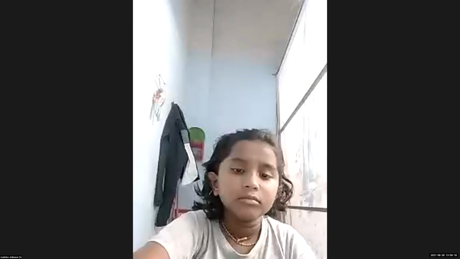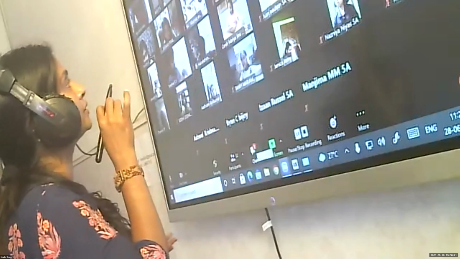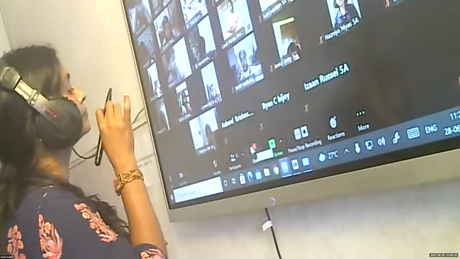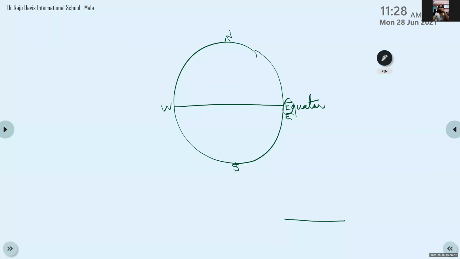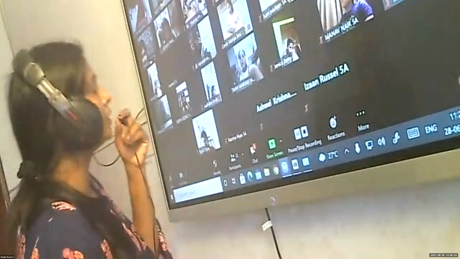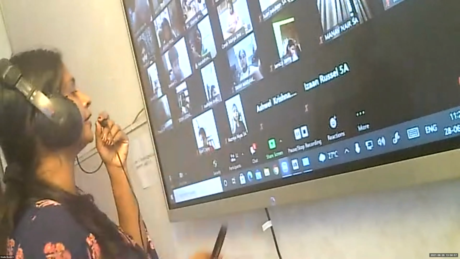Then what about longitudes? Longitudes are imaginary. They are vertical lines which connect from north to south. That means vertical in position. So these are horizontal lines, and this is a vertical line. You have learned about the vertical line, or we have discussed it.